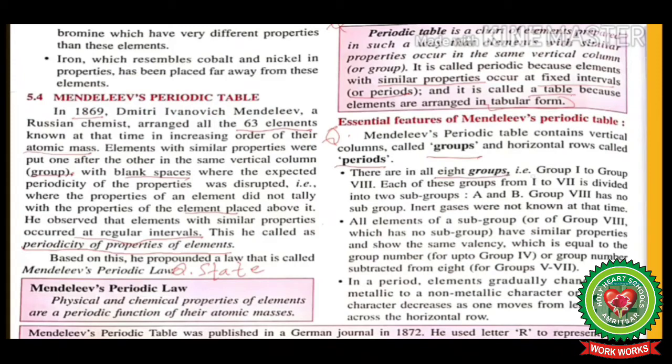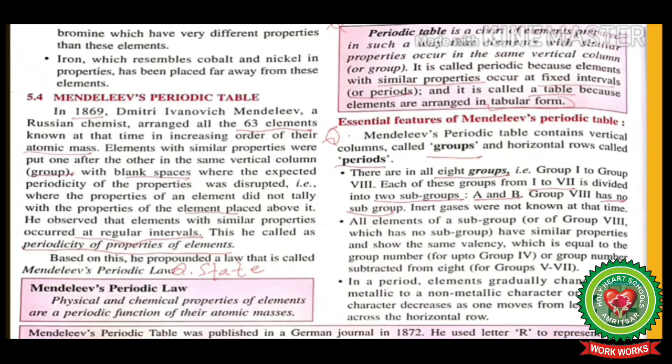There are in all 8 groups, that is group 1 to group 8. Each of the groups from 1 to 7 is divided into 2 subgroups, A and B. Group 8 has no subgroup. Inert gases were not known at that time, so noble gases are not included in this table.